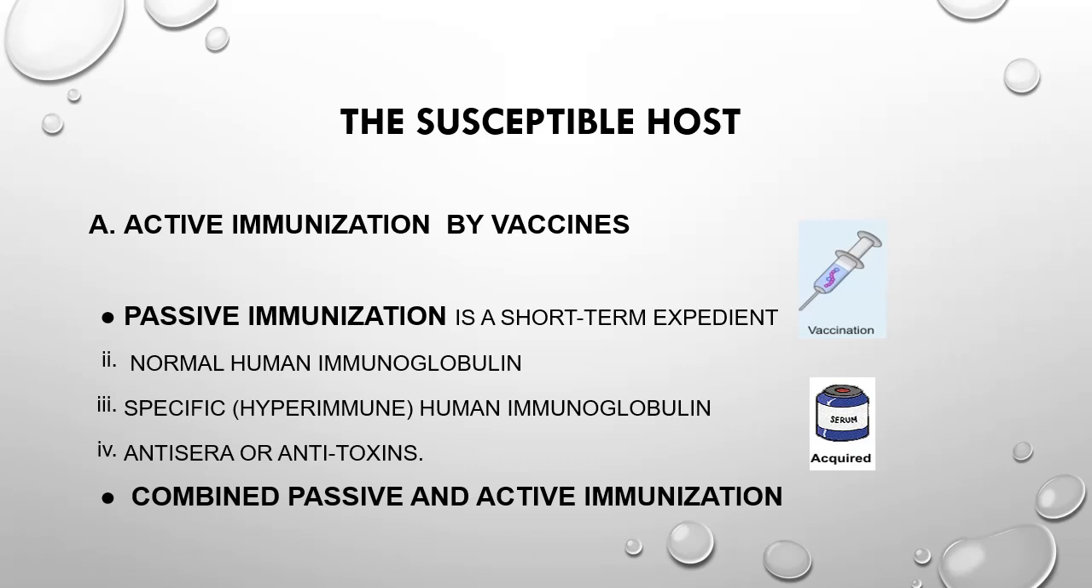In some diseases like tetanus, diphtheria, rabies, and hepatitis B, passive immunization is given in conjunction with the inactivated vaccines. For example, if a mother is hepatitis B positive, to protect the newborn baby, we give hepatitis B vaccine and hepatitis B immunoglobulin simultaneously.